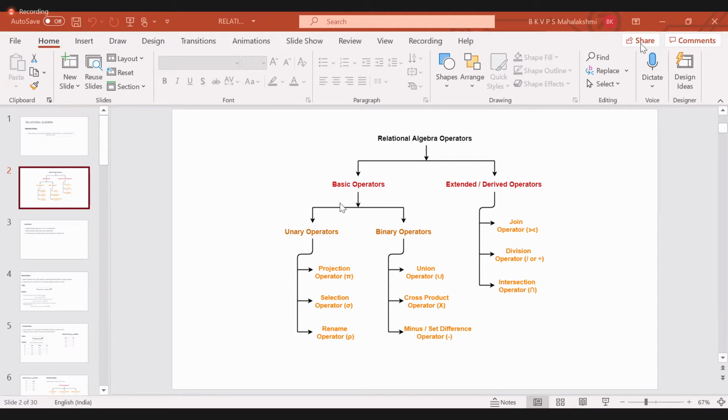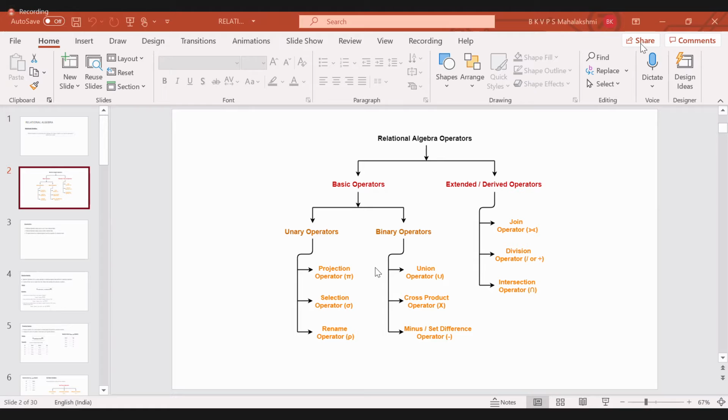In the basic operators, again there were two kinds: the first one is unary operators, and the second is binary operators. Coming to the unary operators, in relational algebra operators, as I've already told you, nothing will get executed, but there will be the symbols.